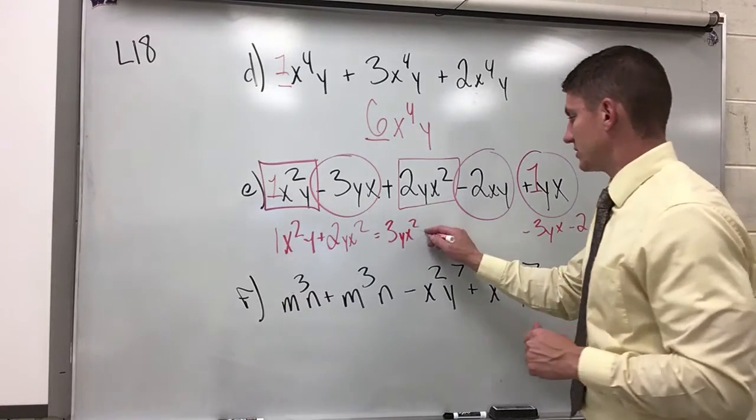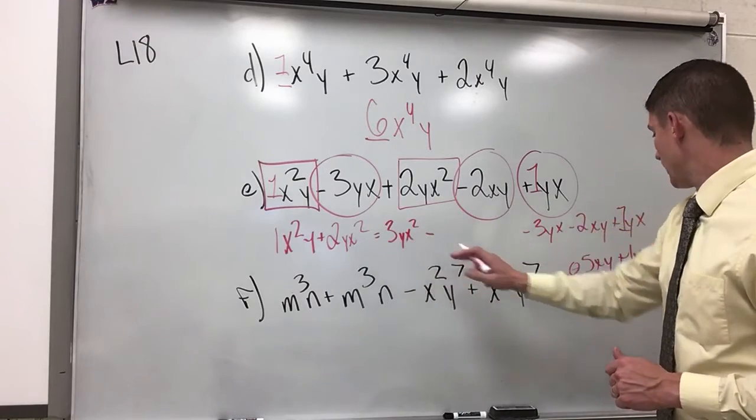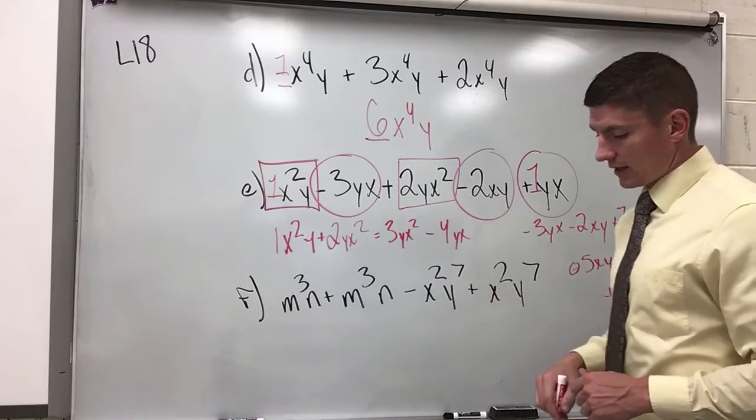So my final answer: 3yx squared minus 4yx.